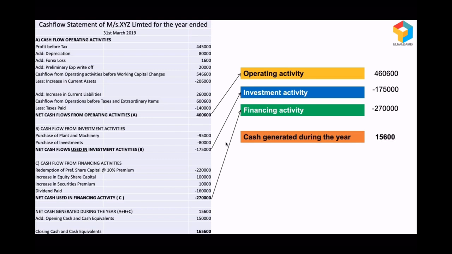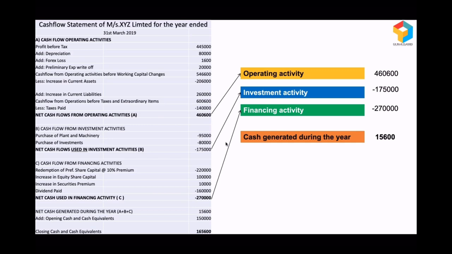So when I look at this, what I infer is they made 4,60,600 from their operations, and they use their own money for making some investments, and despite spending on investment they had so much of money, so they are very easily settling their financial obligations, and despite all this they still have positive cash of 15,600. And here we need not worry because they made so much of money, but everything has gone out.